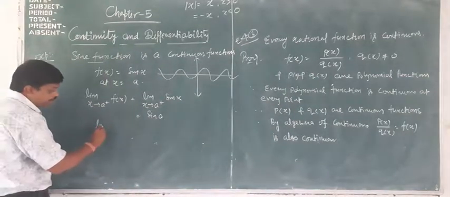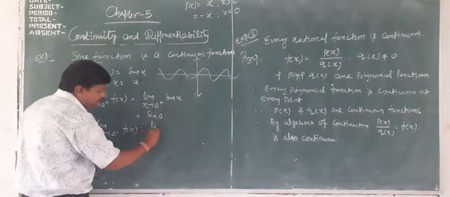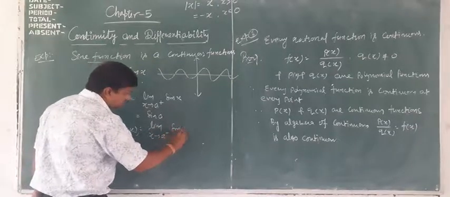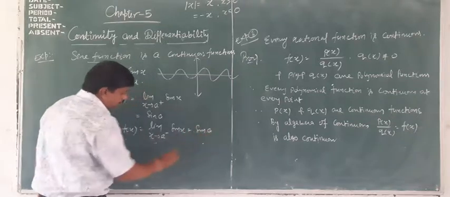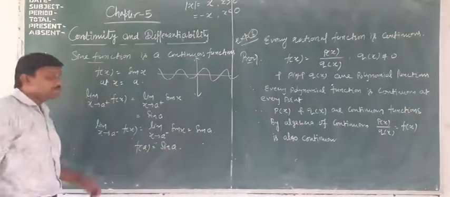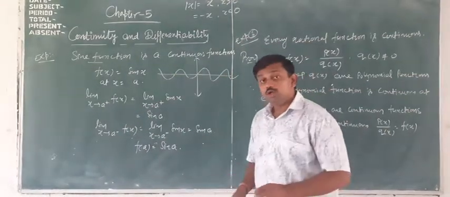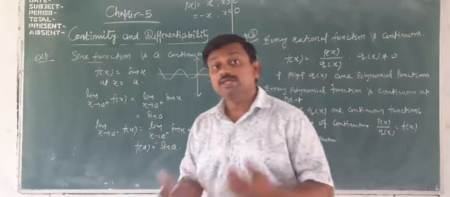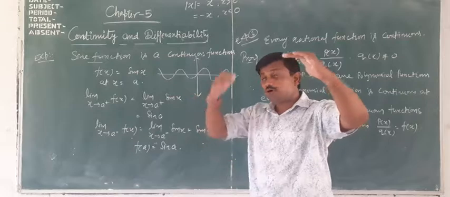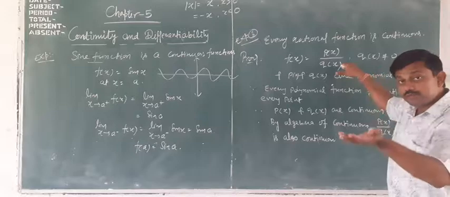Similarly, the left hand limit, limit x tending to a minus of f(x), is sin x again, so this is sin a, and the value of the function at x equal to a is also sin a. So it means the sine function is always a continuous function. Similarly, the cosine function is also a continuous function. Tan can be written as sine by cos. The sine function is always continuous, cos is also a continuous function.